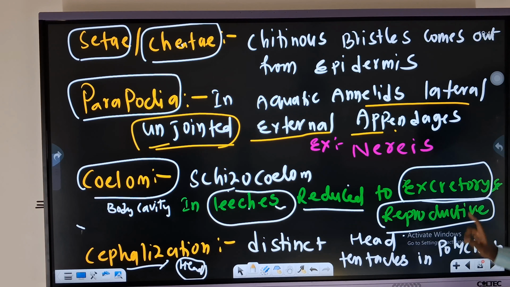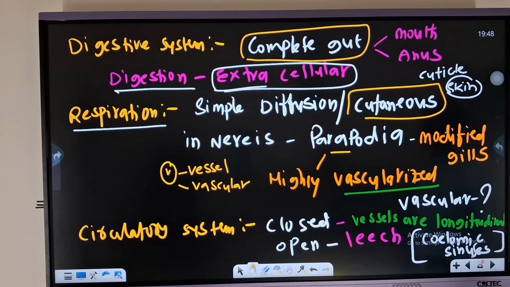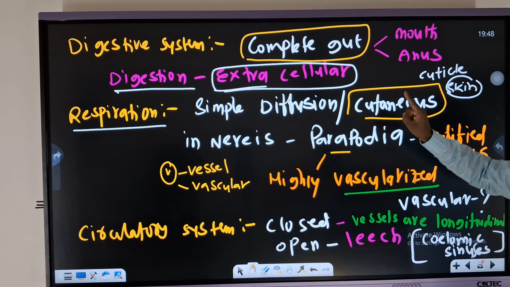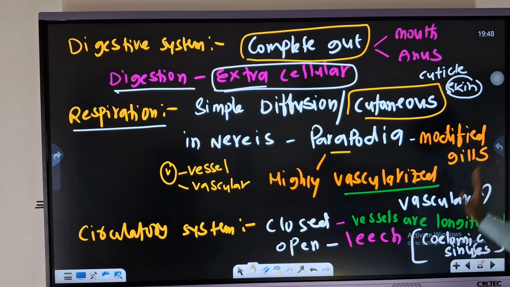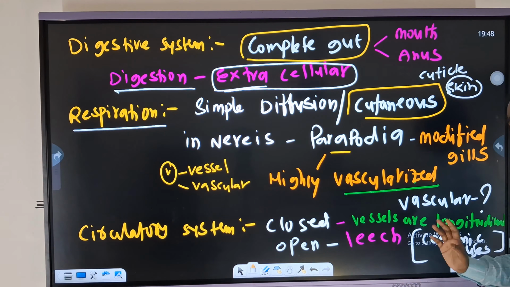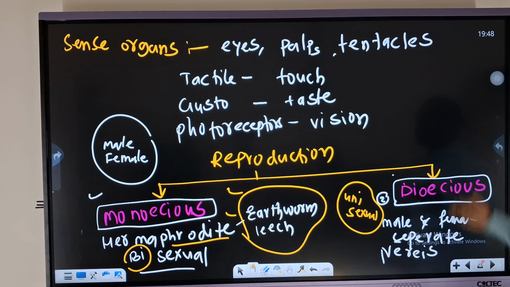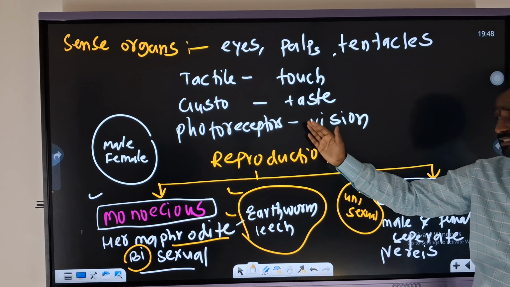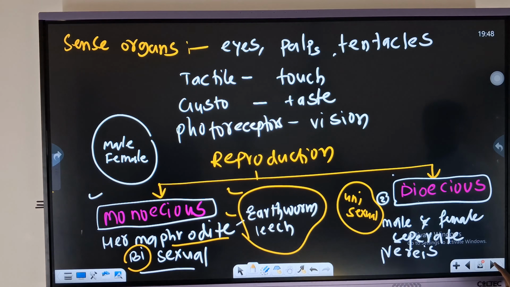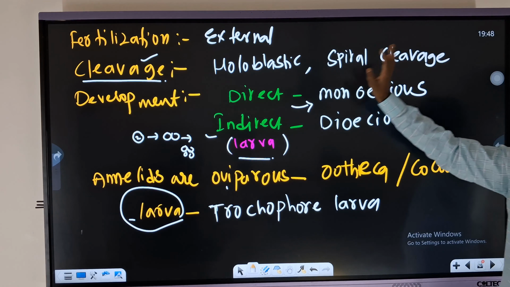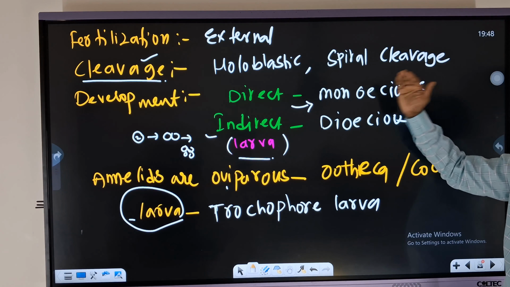Coelom is schizocoelom. Cephalization is present. Then the digestive system has a complete gut with extracellular digestion. Respiration is majorly cutaneous. In Nereis, parapodia are modified gills, also used for locomotion. The next one is the circulatory system, open or closed: closed in the earthworm, open in the leech. Then sense organs. One more important point, monoecious and dioecious. Monoecious is also called bisexual, and dioecious is unisexual. Then fertilization is external, cleavage is holoblastic, and development is direct or indirect.